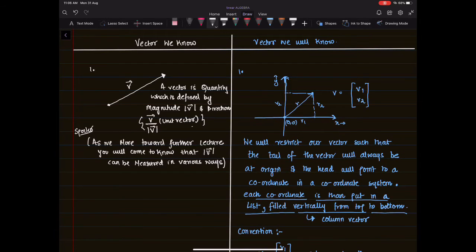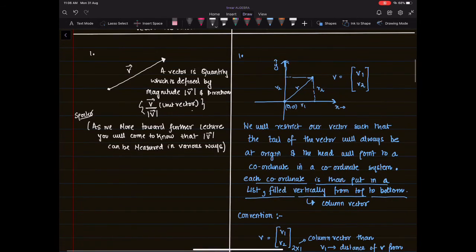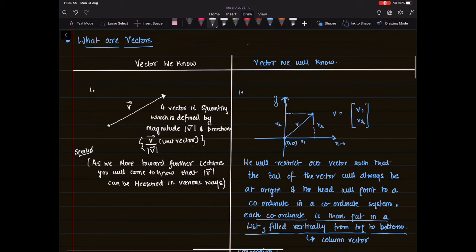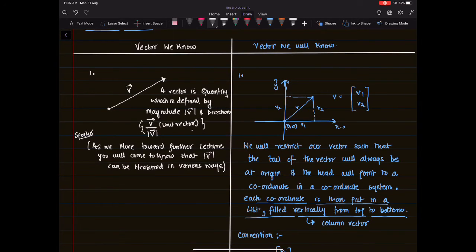What we use in linear algebra is we restrict our vectors such that the tail of the vector will always be at the origin and the head will point to a coordinate in a coordinate system. Each coordinate is then put in a list filled vertically from top to bottom. So you would have a vector with its tail restricted to the origin and its head can move anywhere. The head would point to a coordinate, let's say in this case v1, v2,